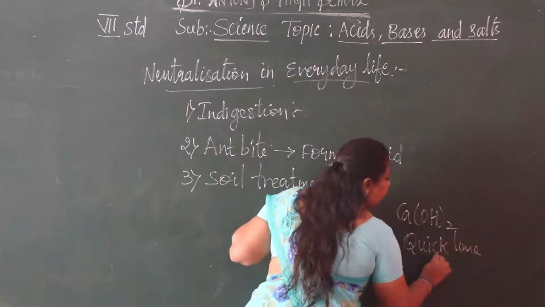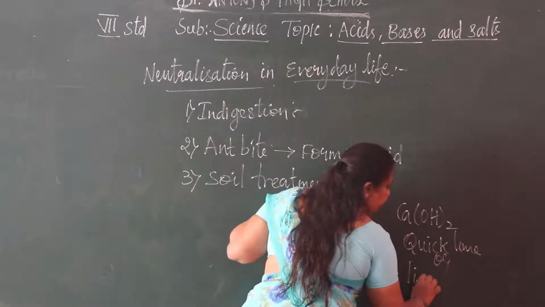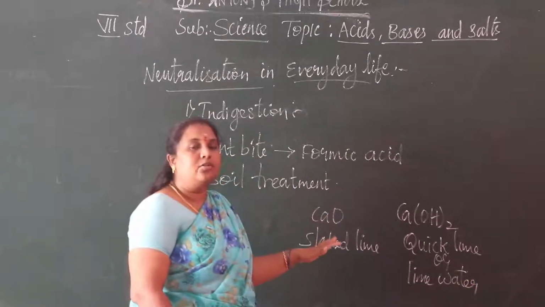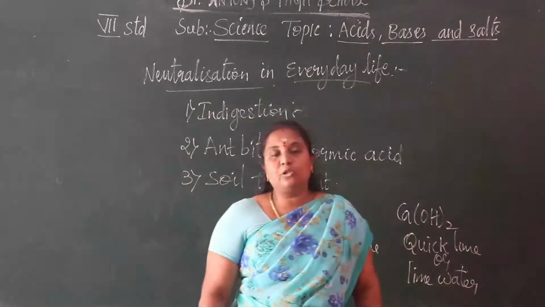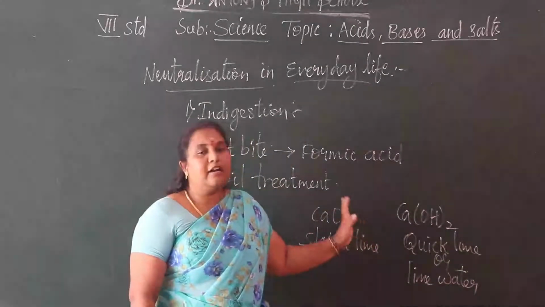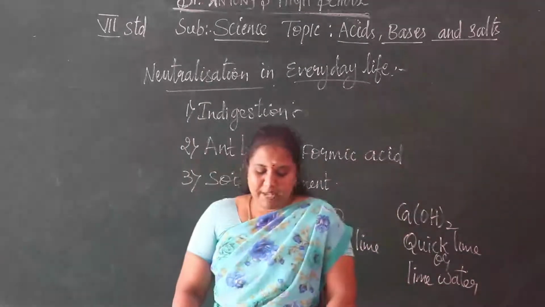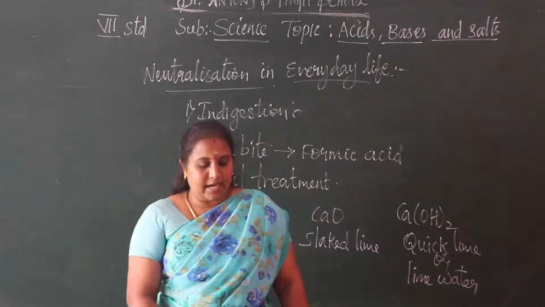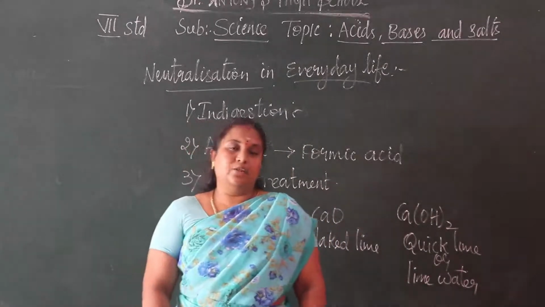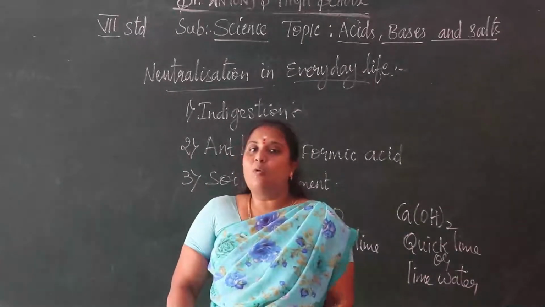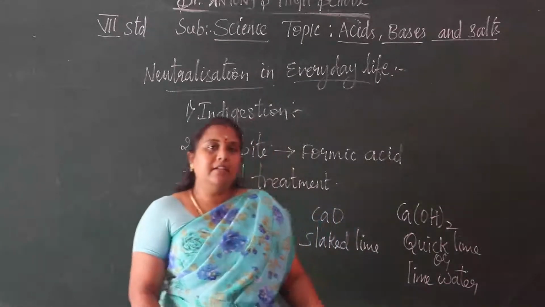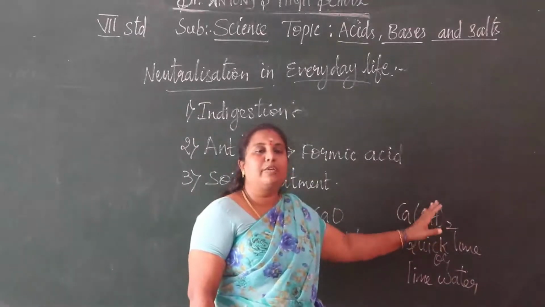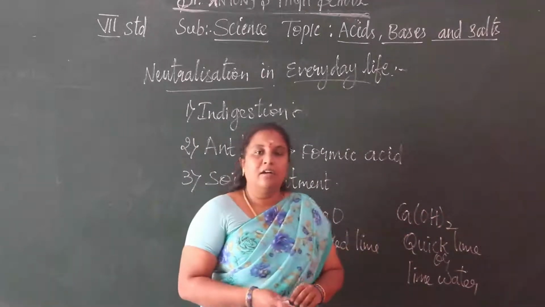We use these two to neutralize the acidic fields. These bases neutralize the excess acid present in the soil and reduce its acidic nature. If the soil is more acidic, we add calcium oxide and calcium hydroxide to reduce the acidity in the fields.